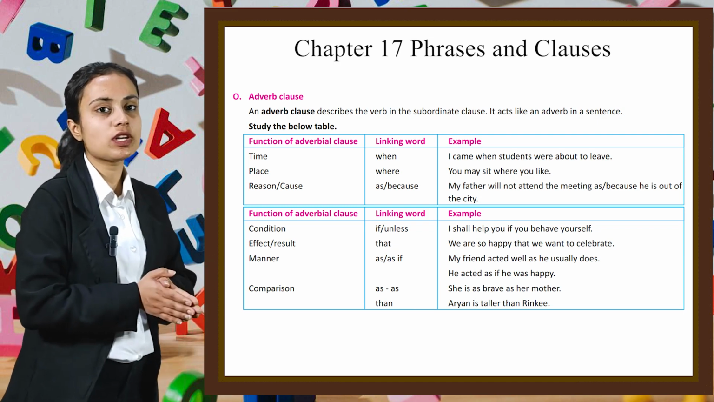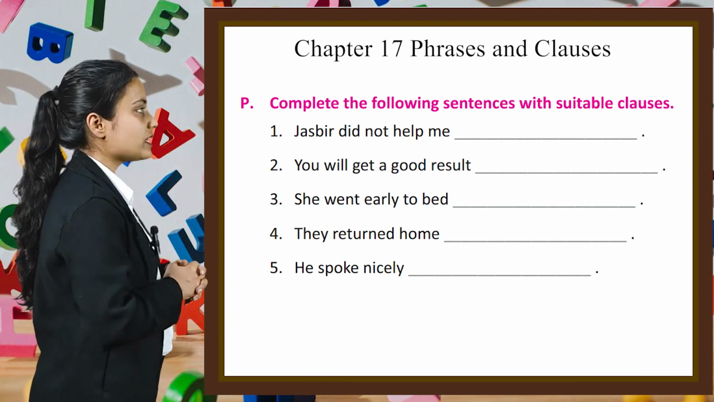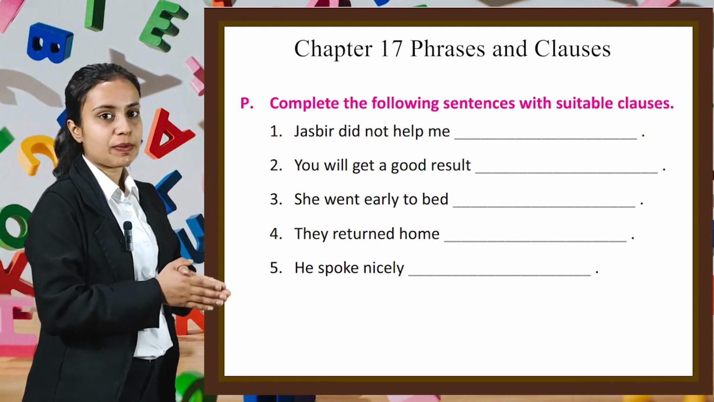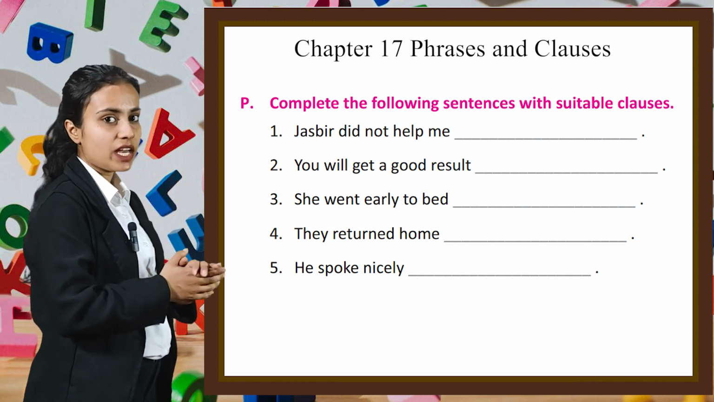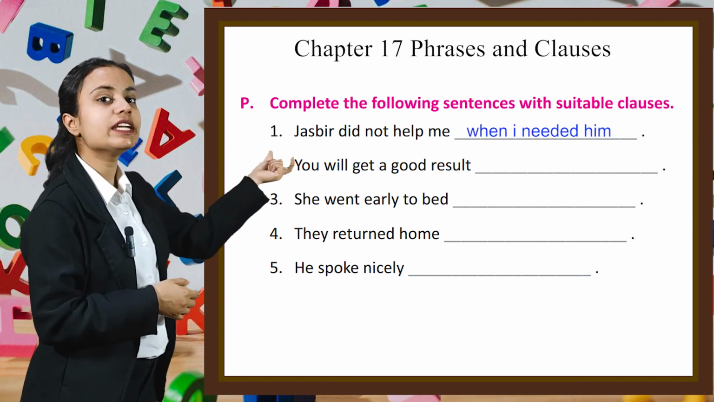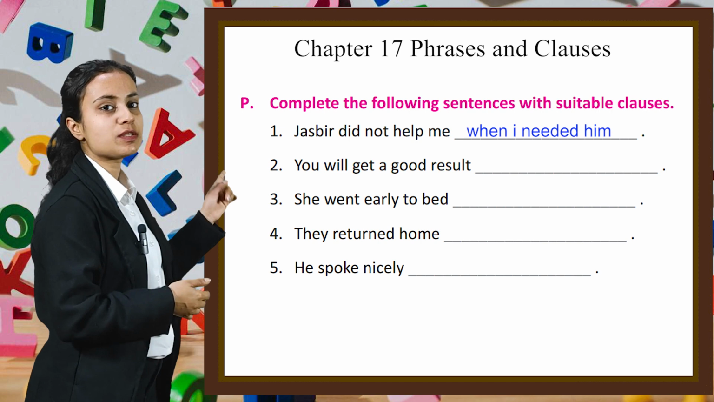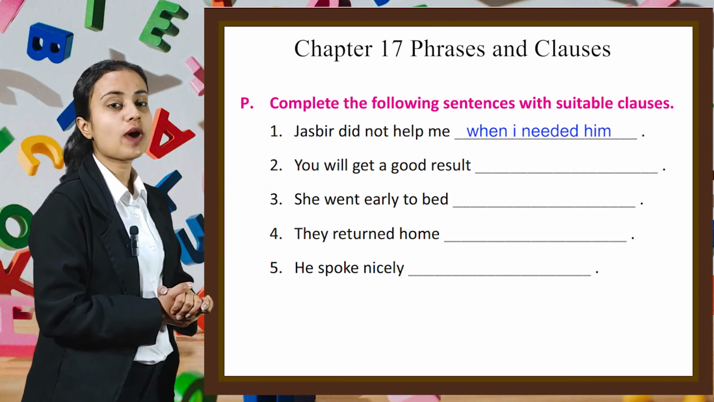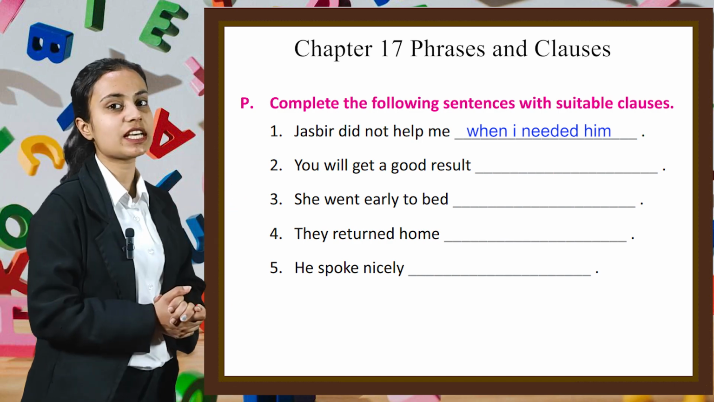Now using these concepts, let's do some questions. In this question, we have to complete the following statement with a suitable clause. Jasbir did not help me. Here we can write, when I needed him. So our statement will be, Jasbir did not help me when I needed him. In this way, you have to do the rest of the parts of this exercise by yourself.